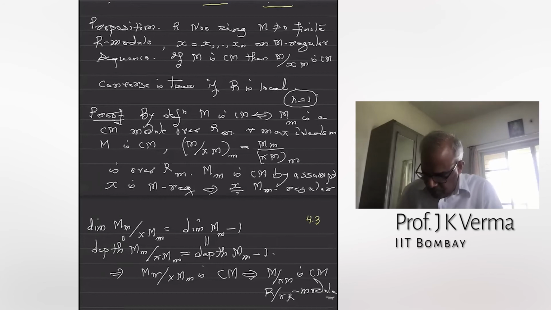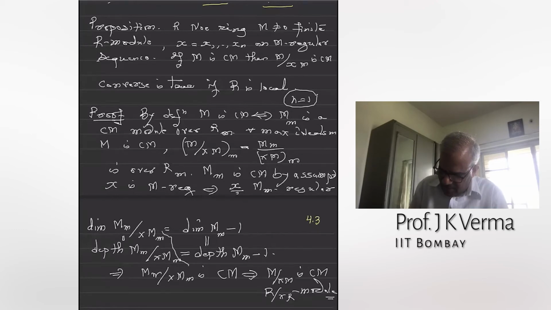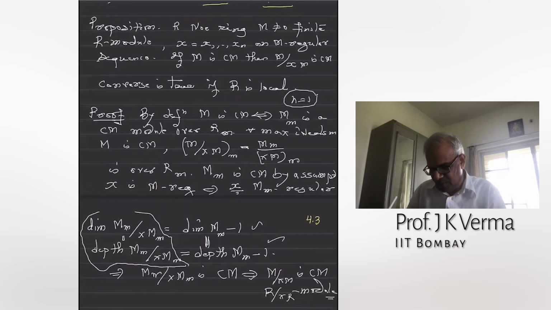The converse is also true. The converse is true when the ring is local. When the ring is local, I have just one maximal ideal, and using the fact that M/xM is Cohen-Macaulay, I want to prove that M is Cohen-Macaulay. But if M is the only maximal ideal, then these left-hand sides are equal: dimension of M/xM equals depth of M/xM. But when the ring is local, these are reduced by 1, and that will say that dimension of M is depth of M. So M is also Cohen-Macaulay.